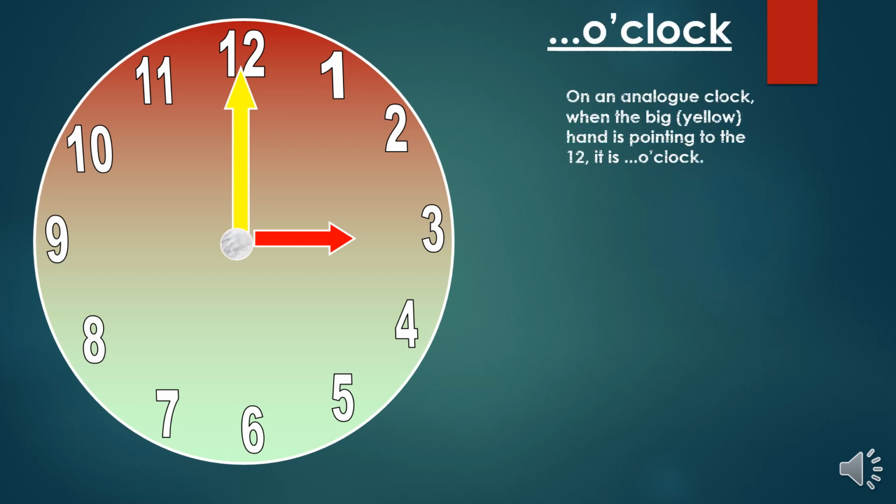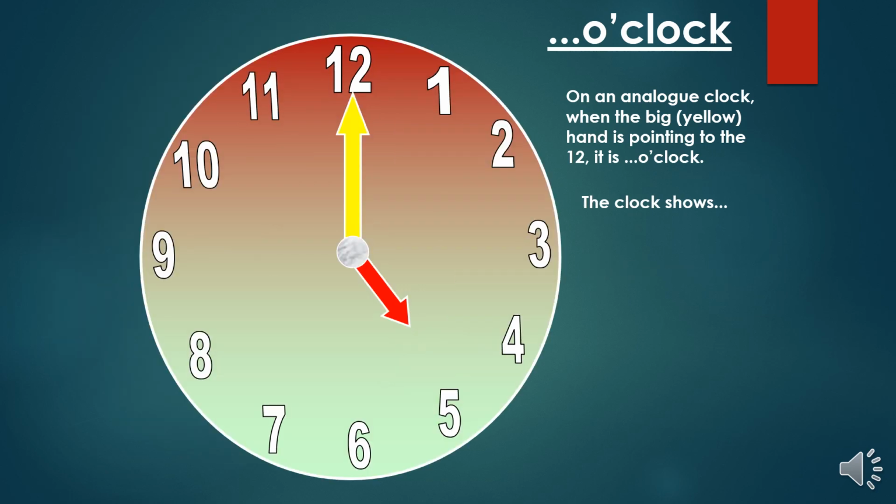What is o'clock? On an analog clock, when the big yellow hand, which is the minutes hand, is pointing to the 12, it is o'clock. Like in this example, it's 3 o'clock. The next example is 5 o'clock because the yellow one, the minute hand, is on 12 and the smaller hours hand is on 5. So it's 5 o'clock.